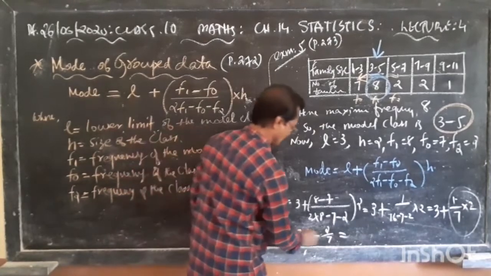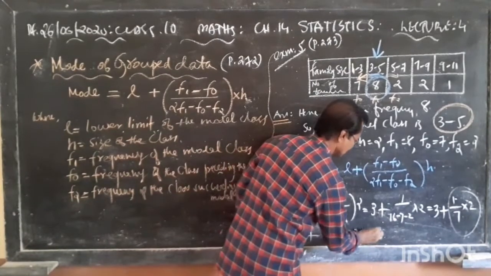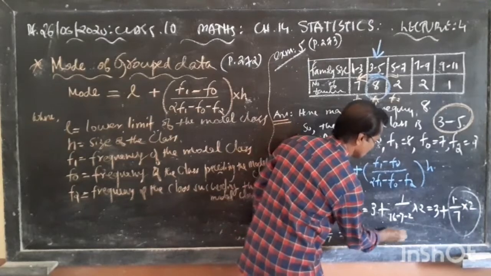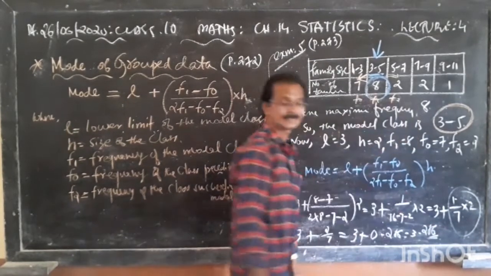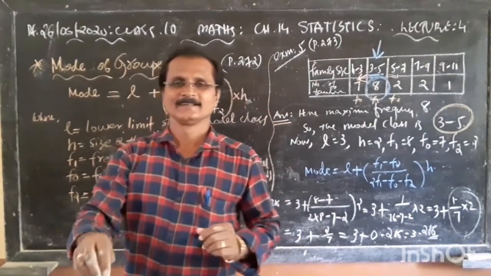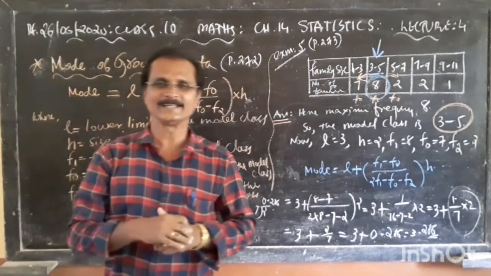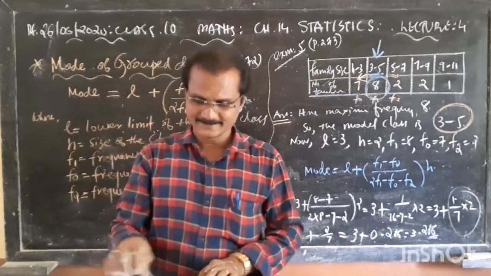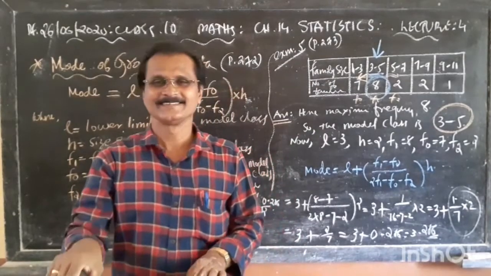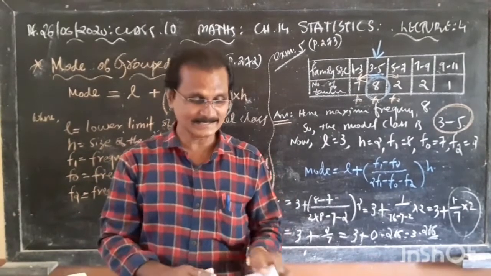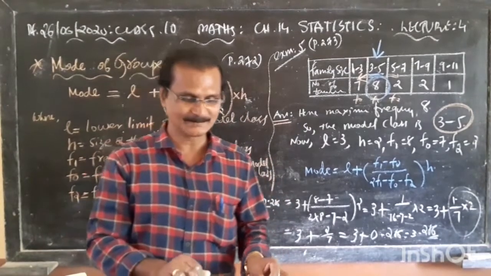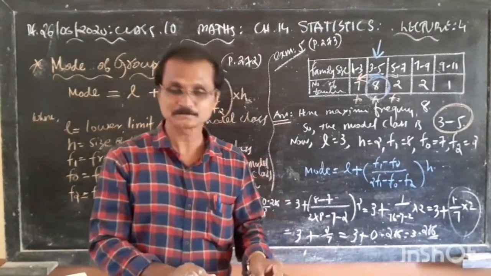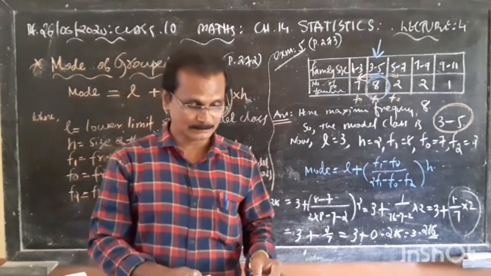0.286. So 3 plus 0.286 is equal to 3.286. So it's very simple. The answer is, the mean of the data is, the mode of the data is 3.286.